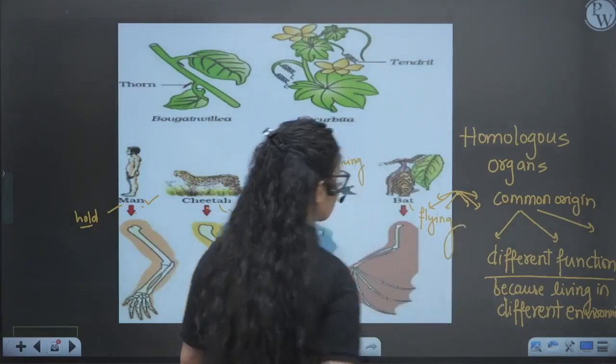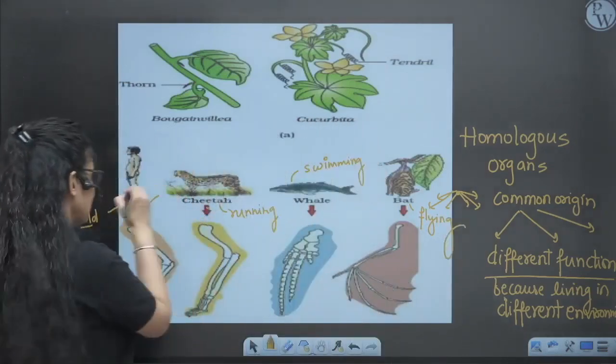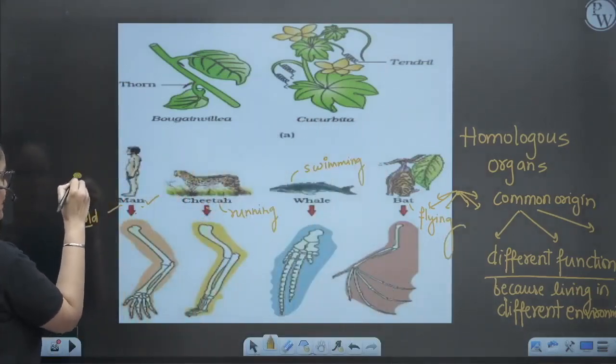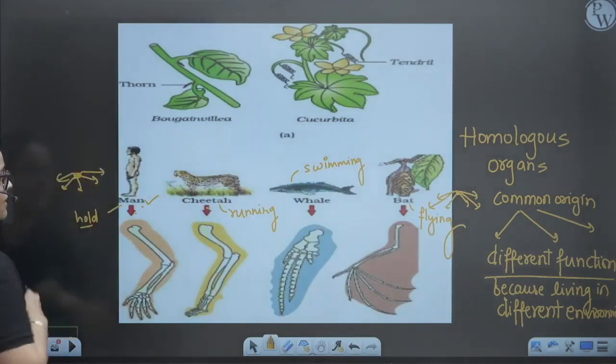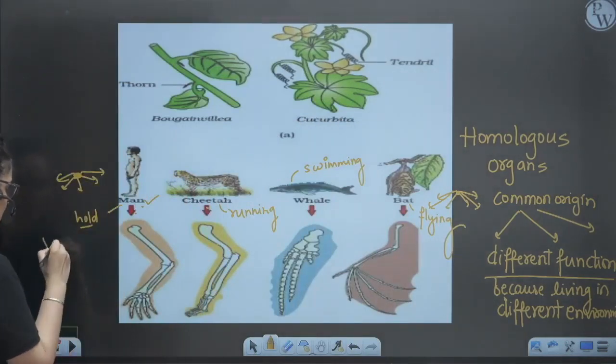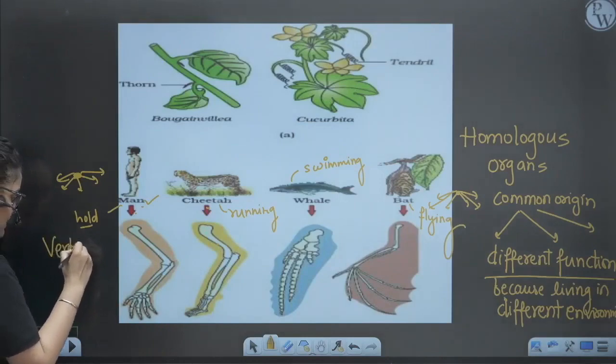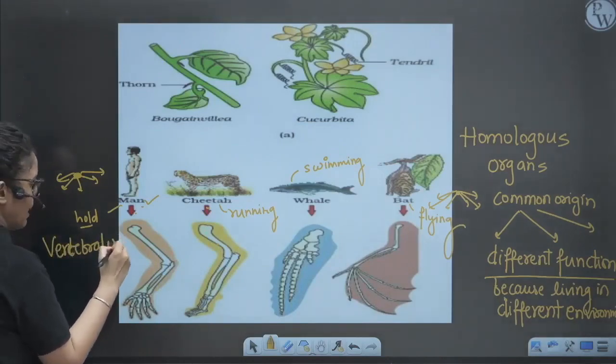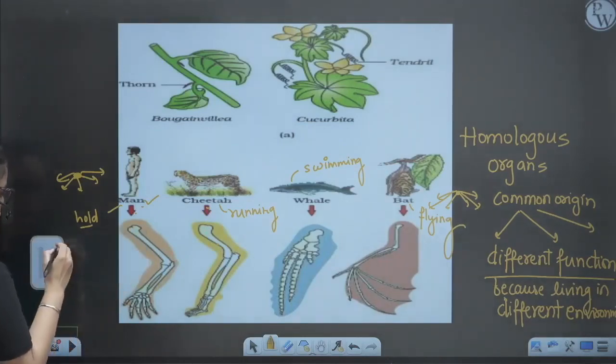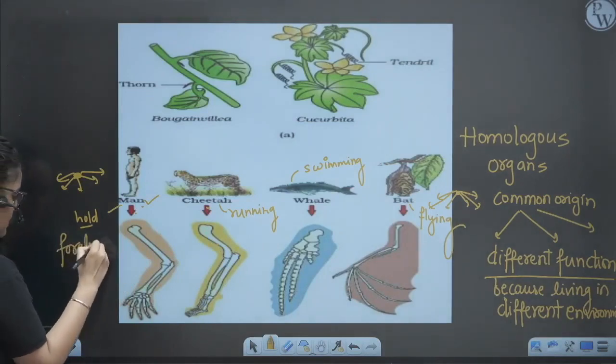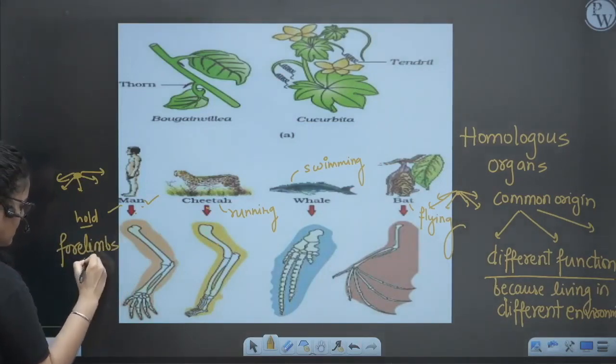So all of these are homologous: same origin but different functions, right? Although these all are mammals, the 4 limbs of mammals are the example.